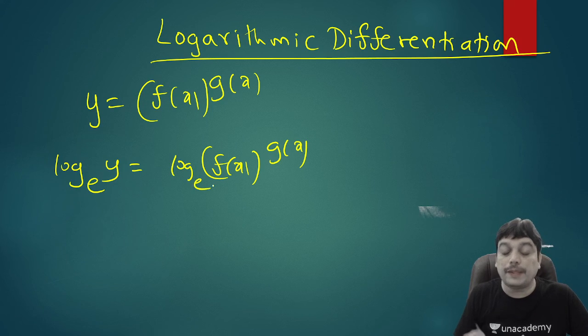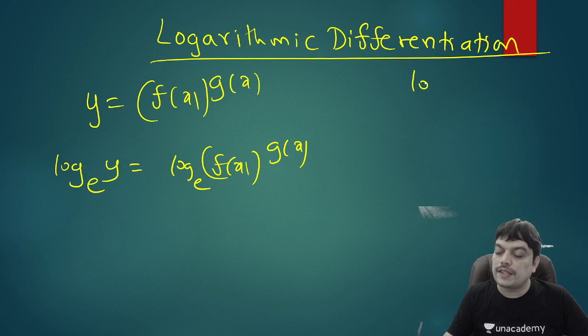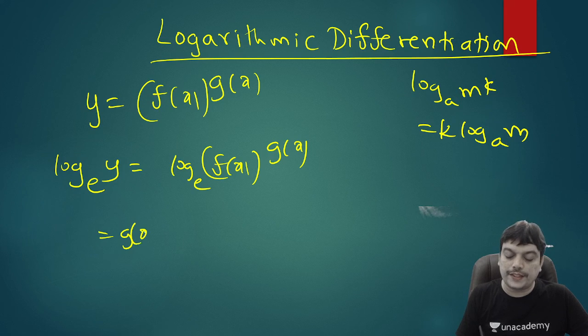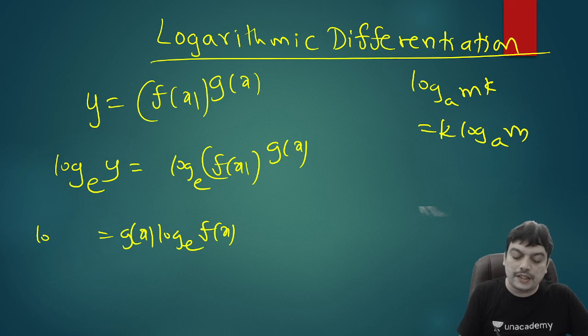And then the power gets multiplied to the logarithm, because we have a property in logarithm that logarithm of m power k base a is equal to k times log m base a. Using this property of logarithm, you can write this as g of x into log f of x base e. And after you get this, this was the value of log y.